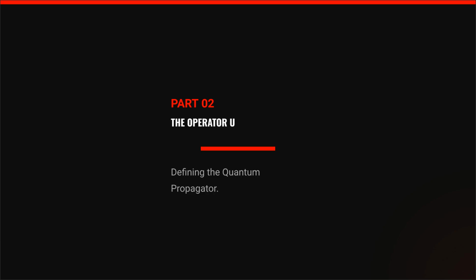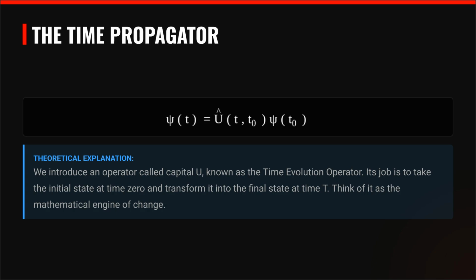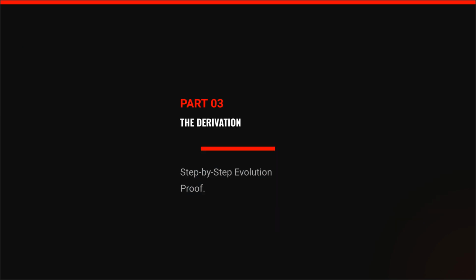Next, we move to Part 02, the operator U, where we define the quantum propagator. We introduce the time evolution operator, capital U. It acts as the mathematical engine of change, transforming the initial state at time 0 into the final state at time t. Part 03 is dedicated to the derivation, providing a step-by-step proof of the unitary evolution.